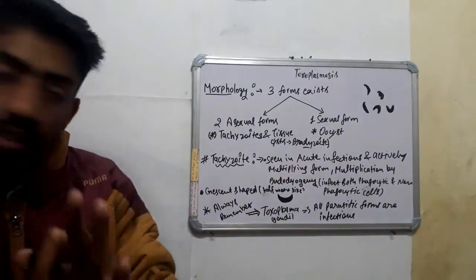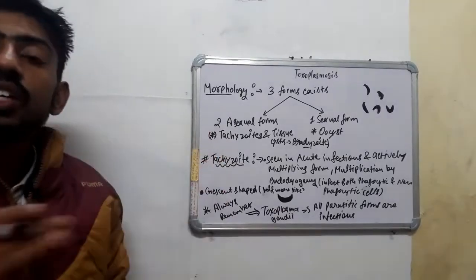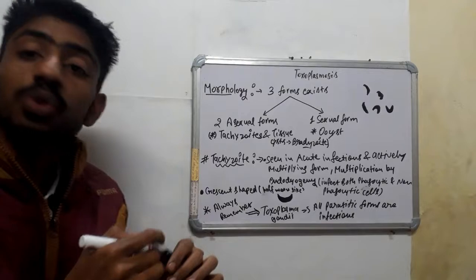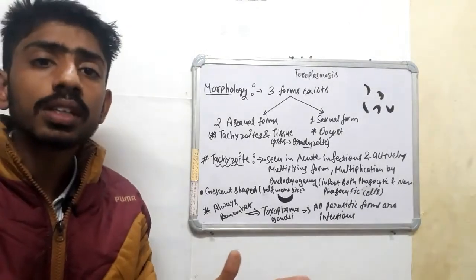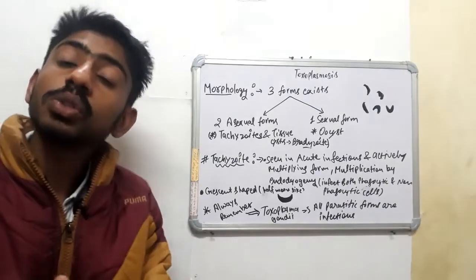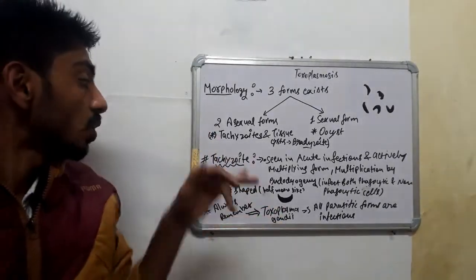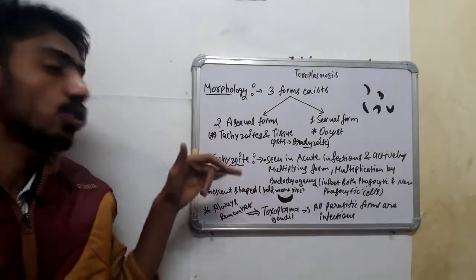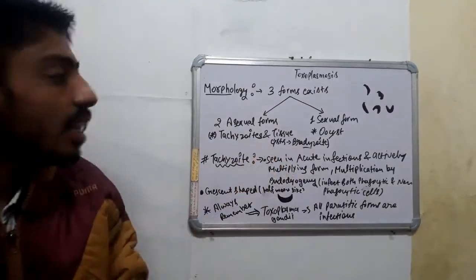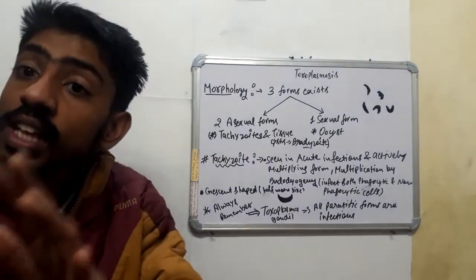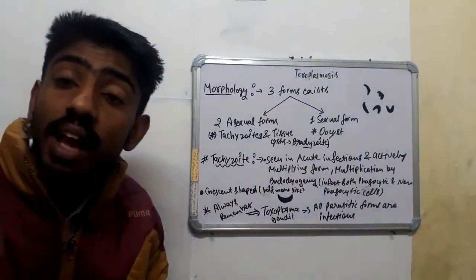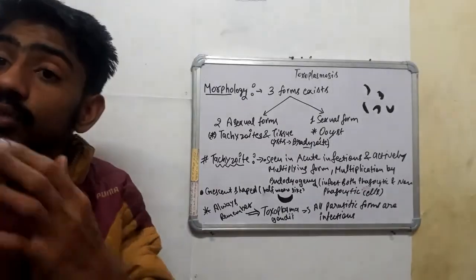Coming to the tachyzoite. The tachyzoite is a trophozoite. All of you know the trophozoite because you are a biology student. This is the trophozoite stage, named tachyzoite in Toxoplasma infection. It is seen in acute infections and is the actively multiplying form.